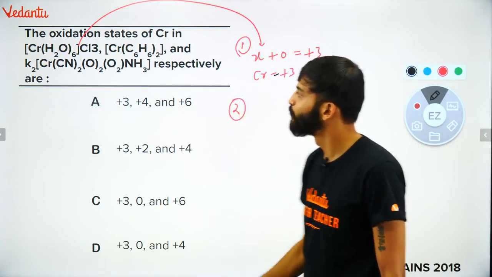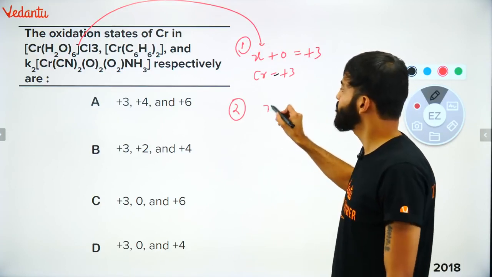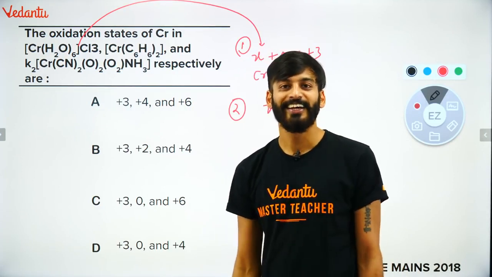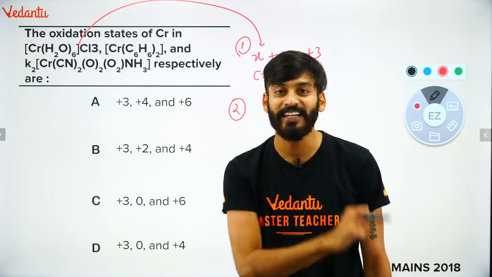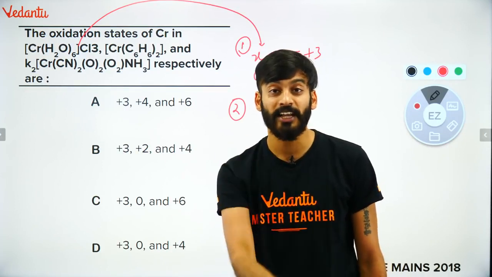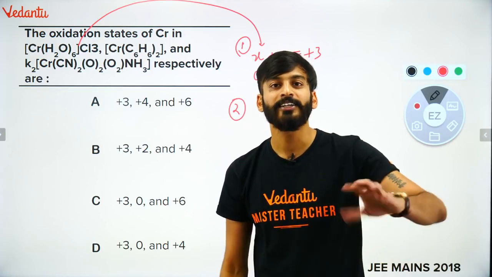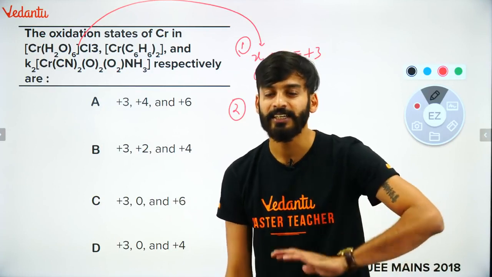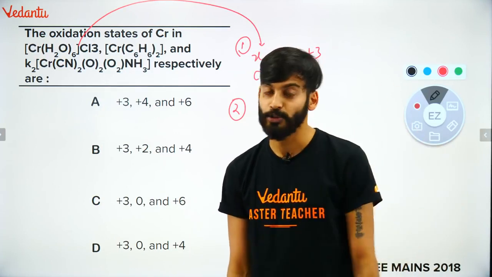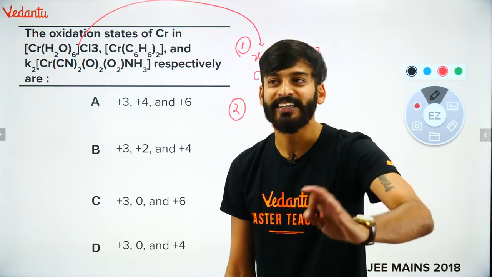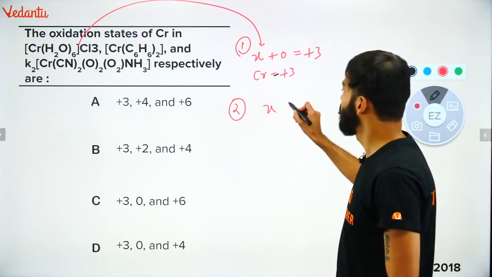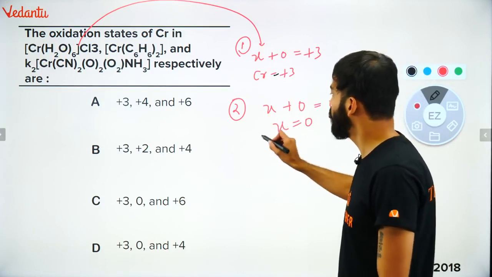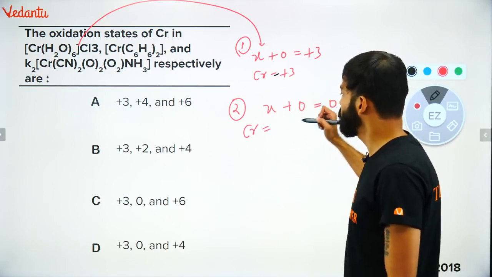Let's go for complex number 2. X, very nice. This is benzene, phenyl group, we will say benzene. Okay? It is a neutral ligand. Remember this. It can give all 6 electrons, or it is actually a flexidentate ligand. It can change its way how it is attaching itself to the central metal atom. It can give 6 electrons as well. But it's a neutral ligand. So X plus 0. What is the overall charge? 0. So X will become 0. So in the second compound, chromium oxidation number is 0.